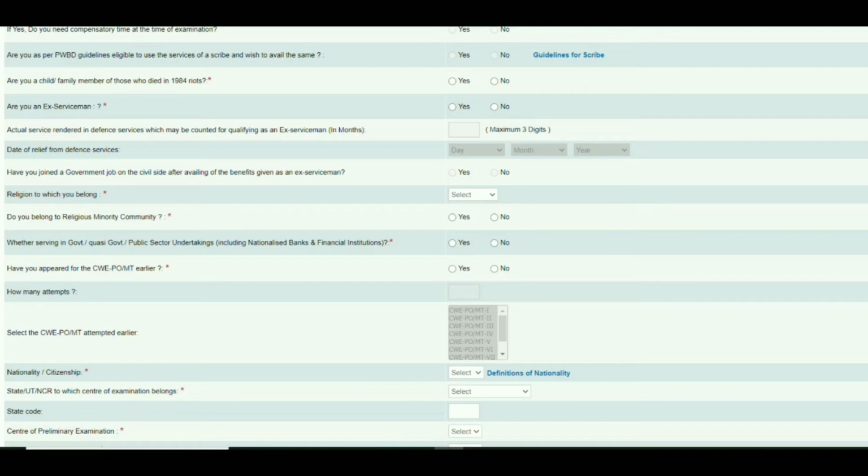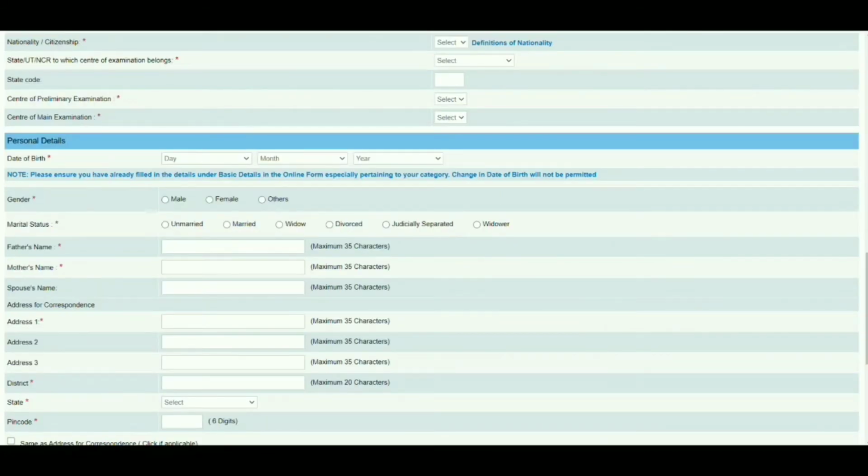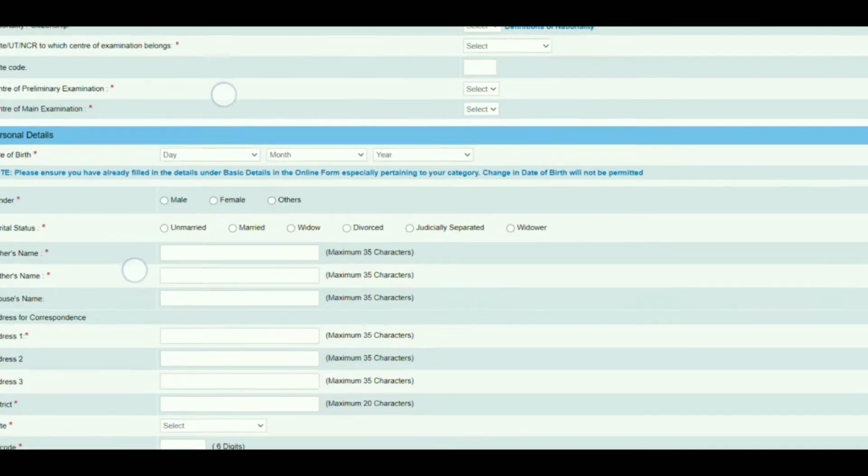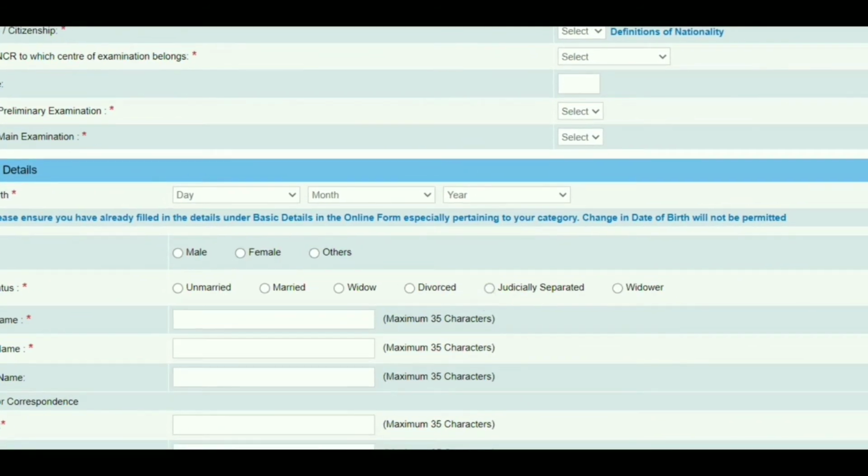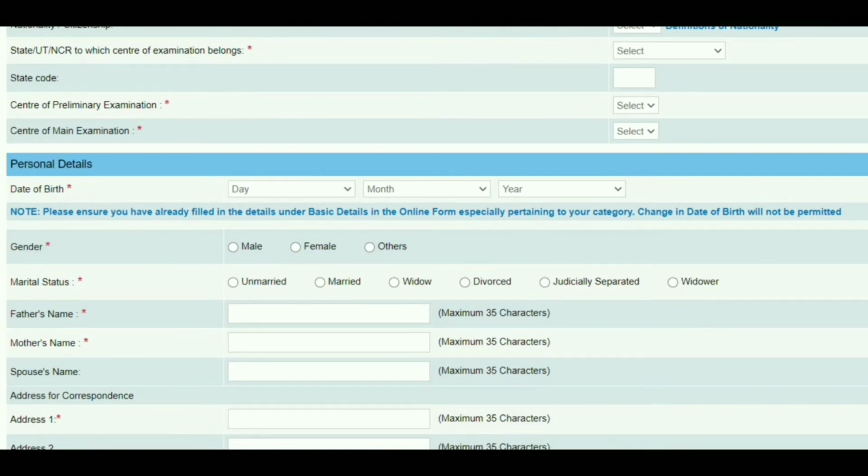And for the center of preliminary exam, select the center. Whichever state you selected, the preliminary exam centers from that state will come in this select box. After the preliminary examination, we also have the center of main exam option. Click on the main exam option here. Whichever state you selected, the main examination center will come from that state only, for both the preliminary examination and the main exam.